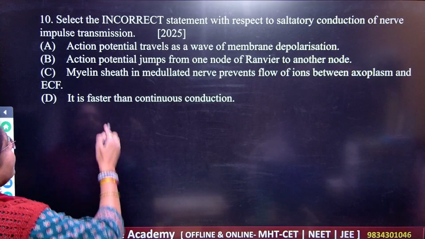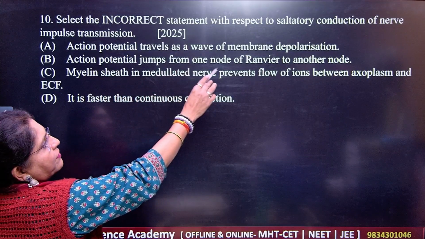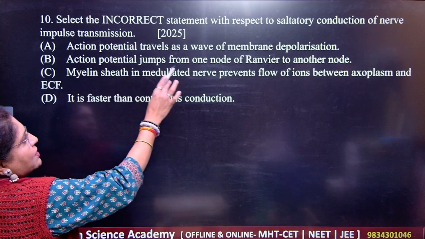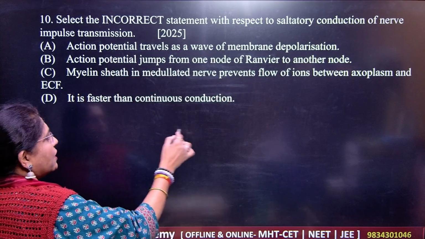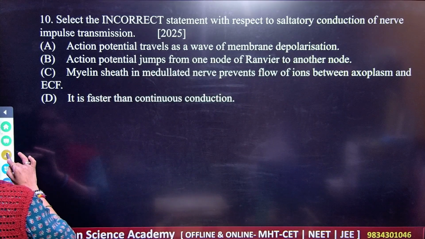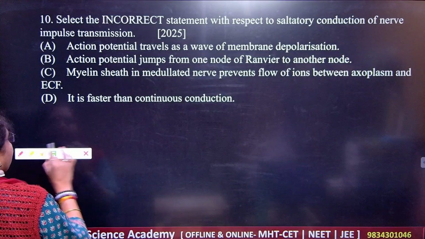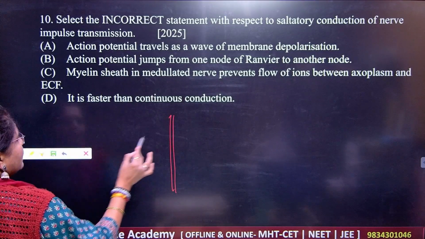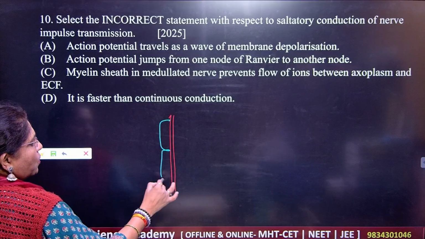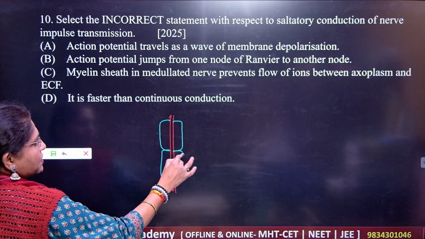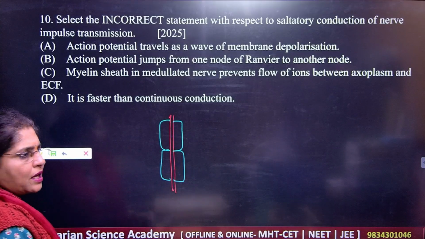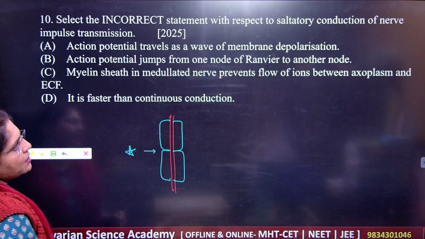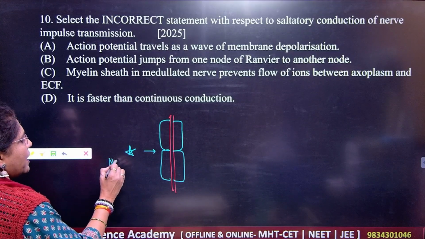Action potential travels as a wave of membrane depolarization. Action potential jumps from one node to another node. If this is the axon, you have the very great role of the node of Ranvier, right? This will be the axon, this will be the myelin sheath, and this is the node of Ranvier. Got it?